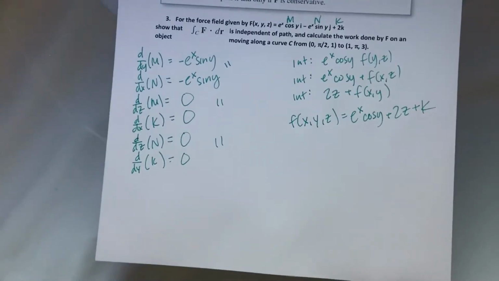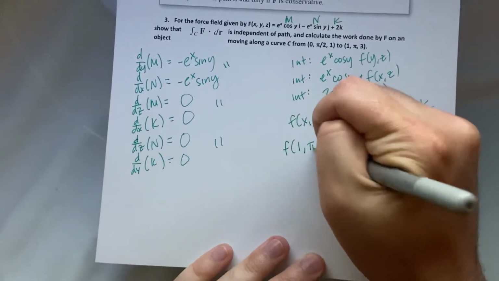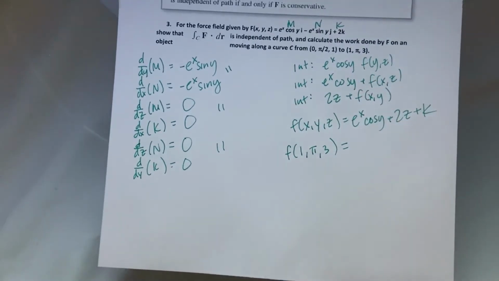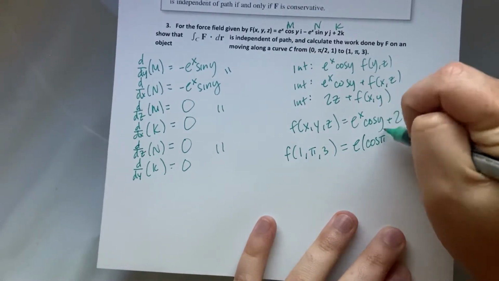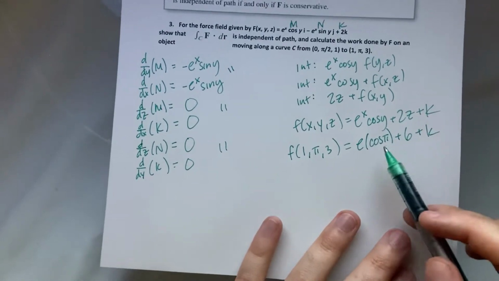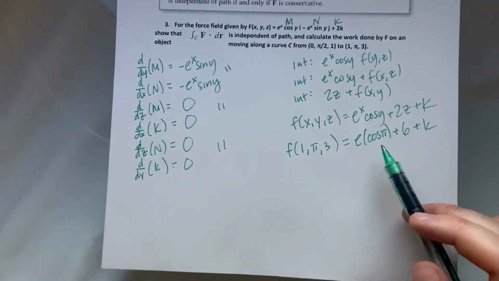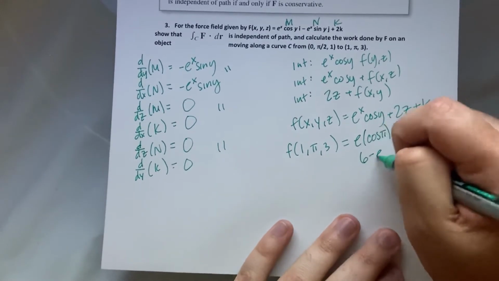So we're plugging in the 2 points now. Let's plug in our endpoint, f of (1, pi, 3). That becomes e times the cosine of pi plus 2 times 3 plus k. Cosine of pi is negative 1. So this just becomes 6 minus e plus k.